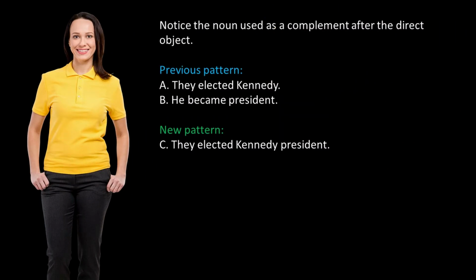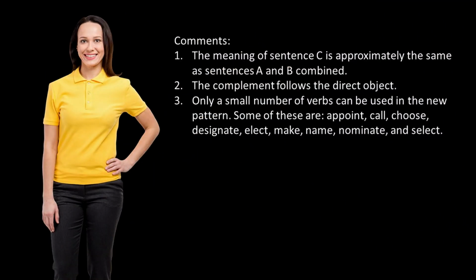Notice the noun used as a complement, after the direct object. Previous pattern, A. They elected Kennedy. B. He became president. New pattern, C. They elected Kennedy president. Comments. The meaning of sentence C is approximately the same as sentences A and B combined. The complement follows the direct object. Only a small number of verbs can be used in the new pattern. Some of these are appoint, call, choose, designate, elect, make, name, nominate, and select.